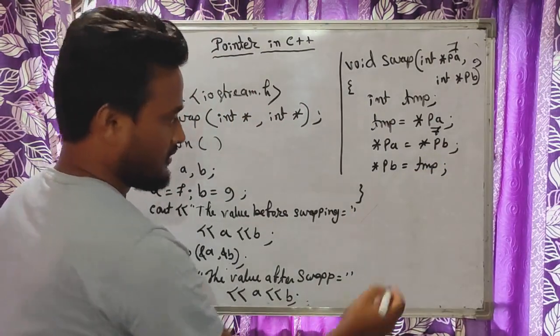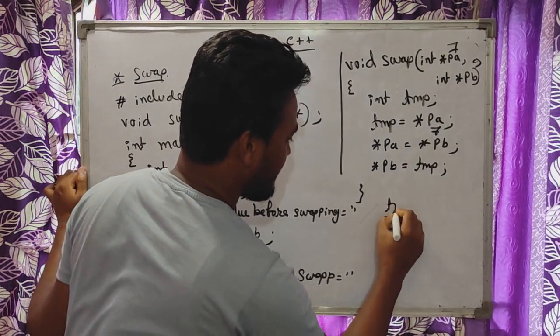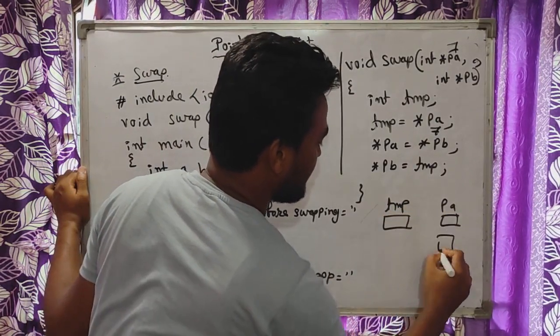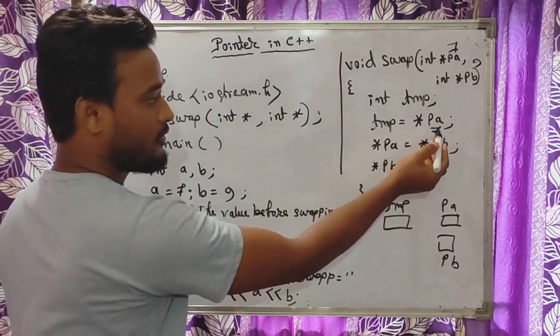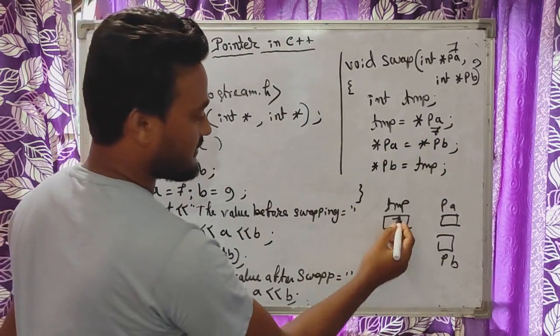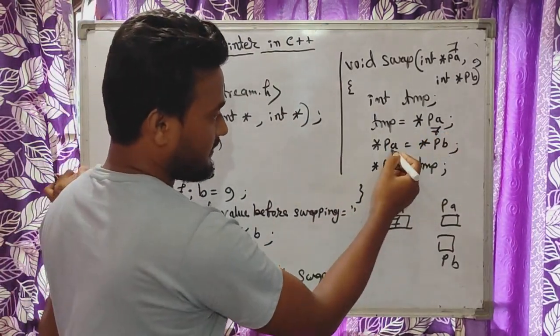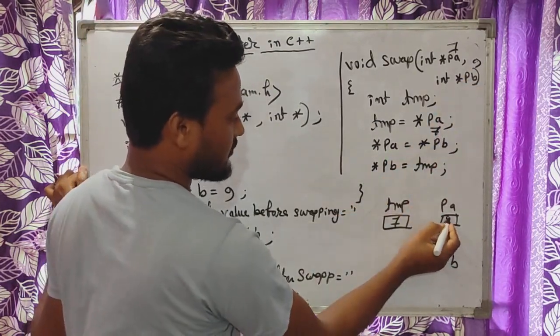So in this case let me write this, we have 3 variables. This is temp, this is PA, and this is PB. In this statement we are assigning the value of PA to temp, that means 7 is already here. Now inside this PA we are storing the value of PB. PB is 9, right? So 9 is there.